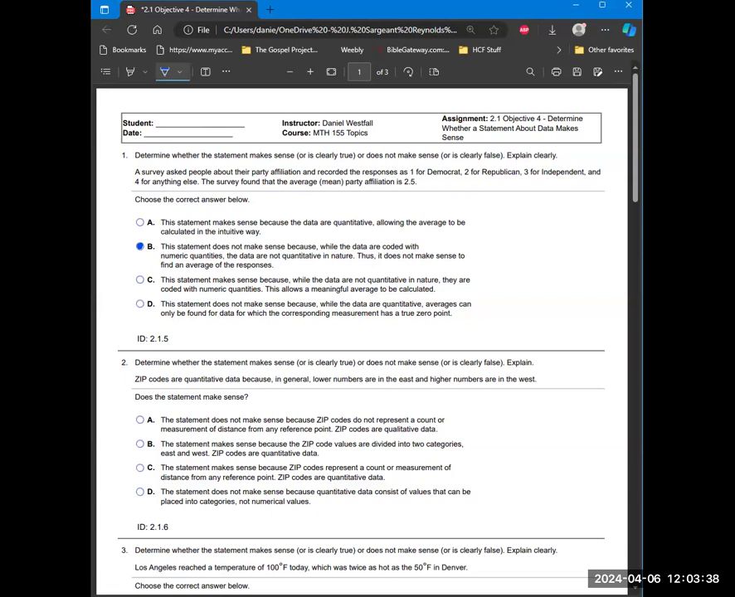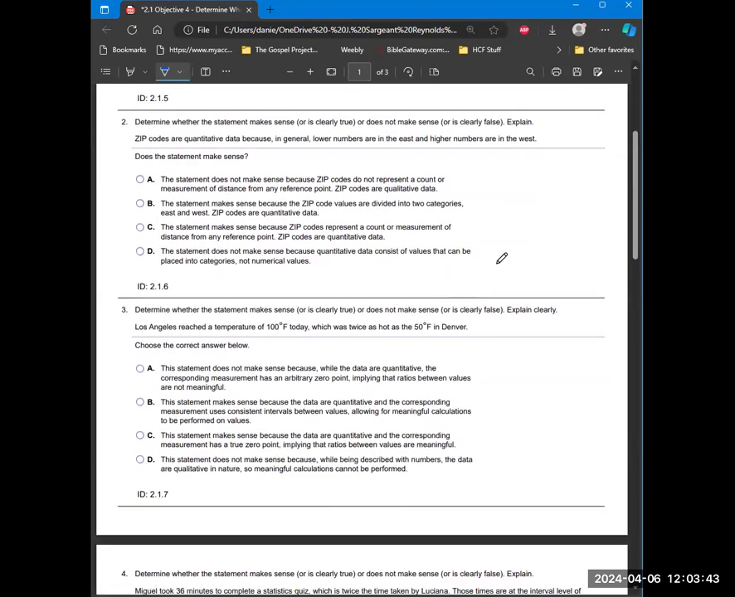Determine whether the statement makes sense or is clearly true or does not make sense or is clearly false and explain. Zip codes are quantitative data because in general, lower numbers are in the East and higher numbers are in the West. No, that doesn't make sense. They're qualitative. Zip codes do not represent a count or a measure of distances from any reference point. Zip codes are qualitative data. That's A.